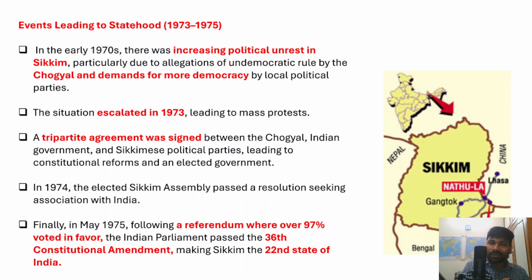After this resolution was passed by the Sikkim state legislative assembly, finally in May 1975 a referendum was held. In this referendum, around 97% of the people of Sikkim voted in favor of Sikkim becoming part of India. That is a huge number of the population wanting to become part of India. And then the Indian Parliament passed the 36th constitutional amendment. So remember this 36th constitutional amendment.